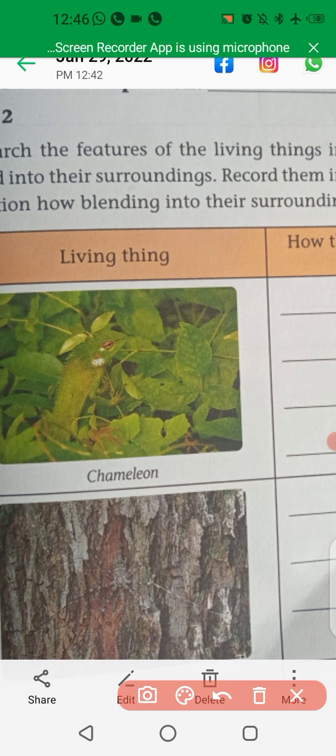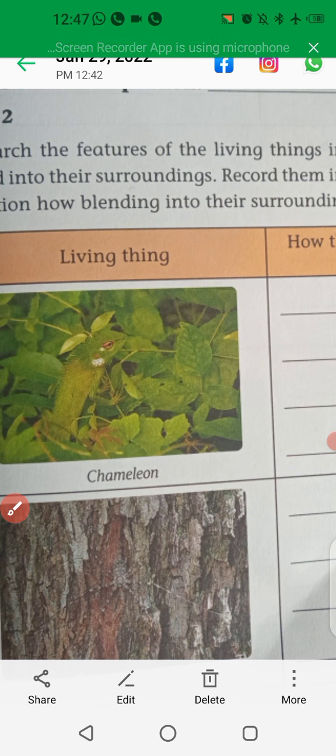The chameleon has a hooded head. It is very strong, and it helps to collect water. You have an idea, no, children? Some water, like a small drop of water, it will collect. Okay, you can write anything. You can write how the special feature is helpful to that living thing.